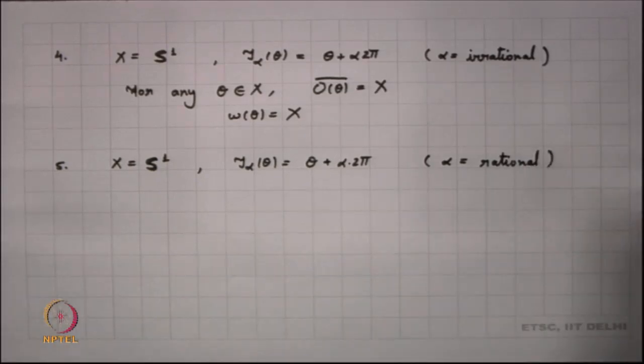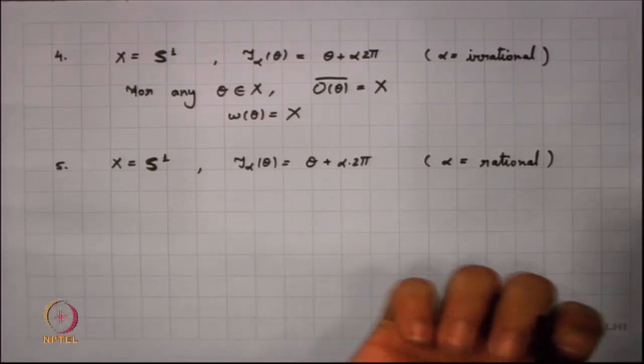Now, what happens in this case? We have already studied rational rotations, right. What happens in case of rational rotations now? What is the orbit of a typical theta? It is finite, right, because any theta is a periodic point.